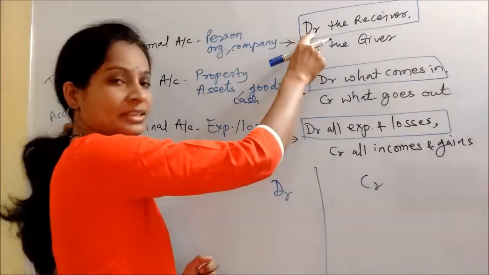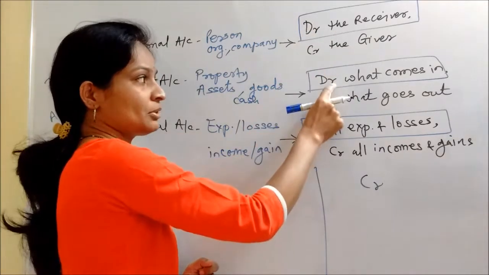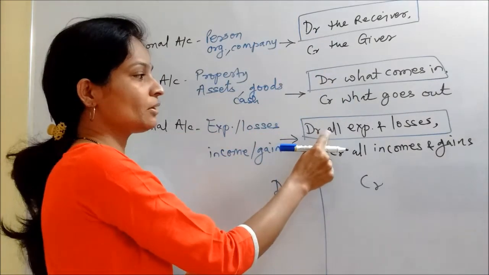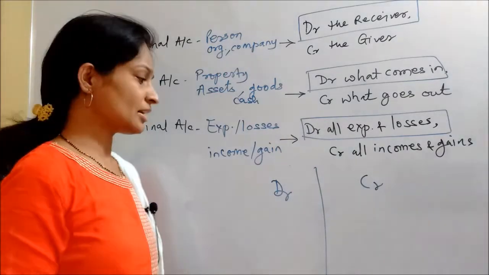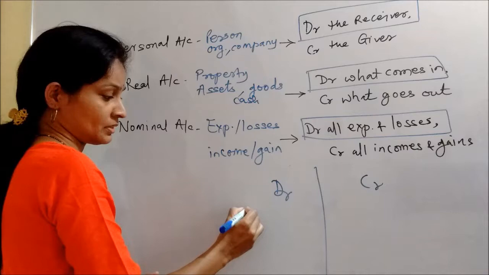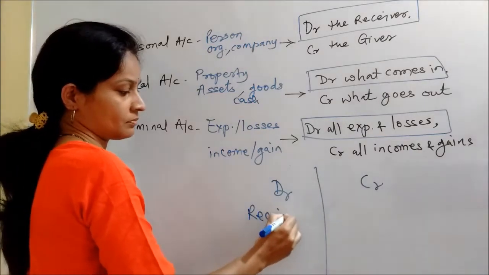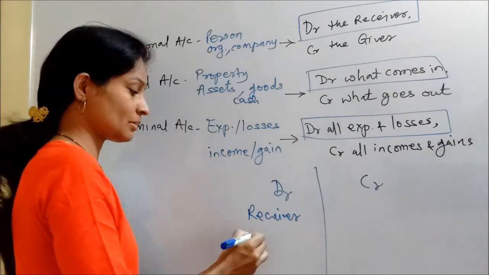Now debit the receiver, debit what comes in, debit all expenses and losses. Now try and understand.